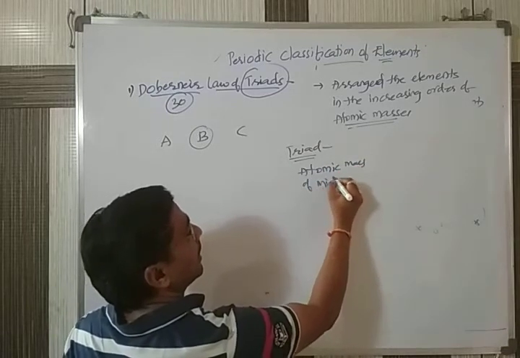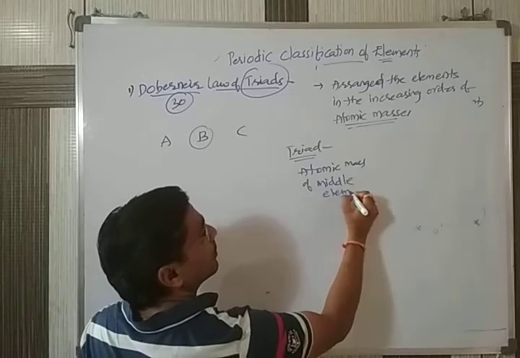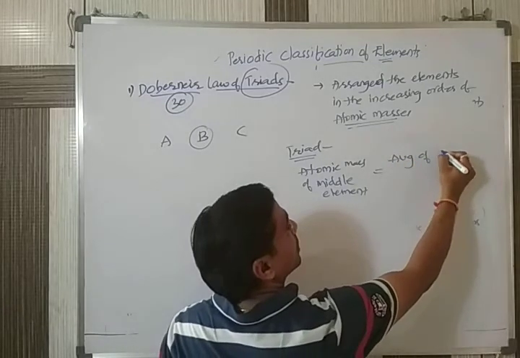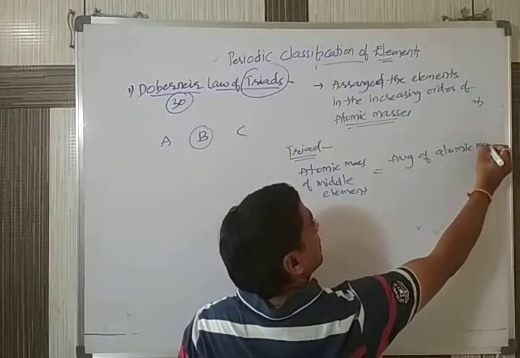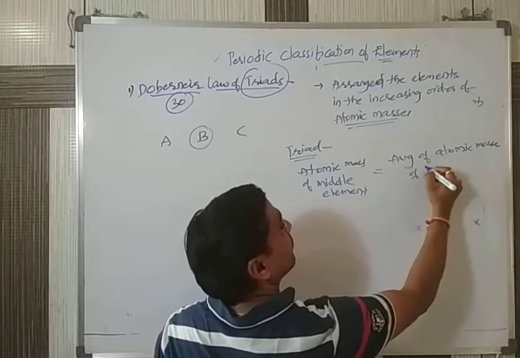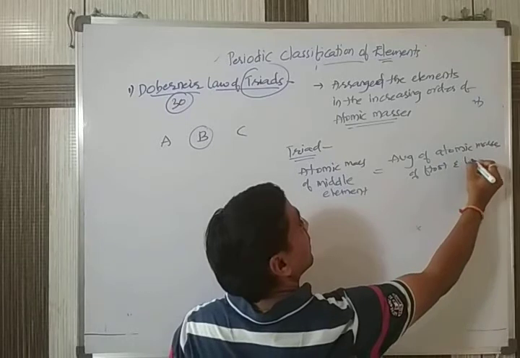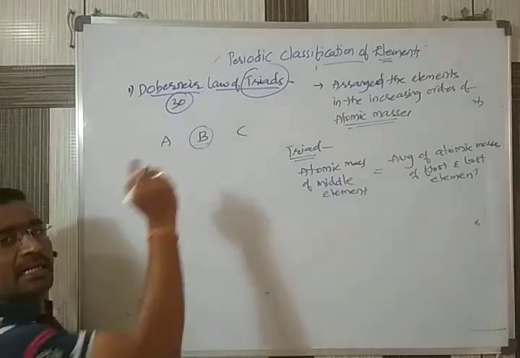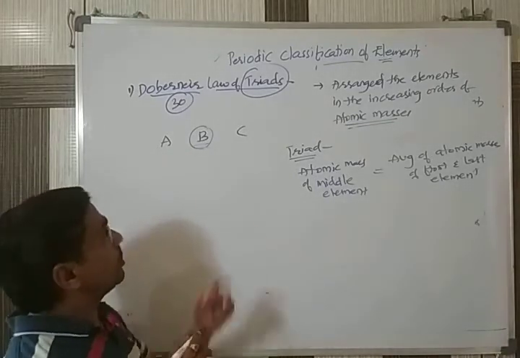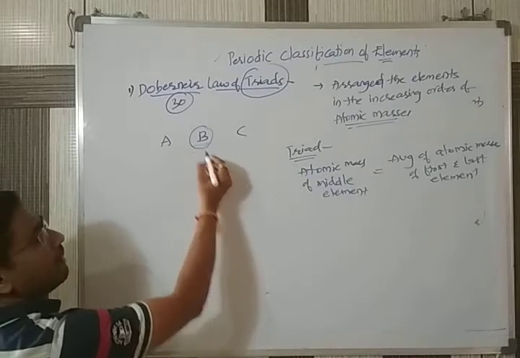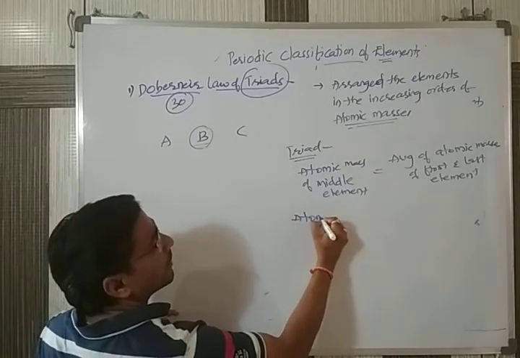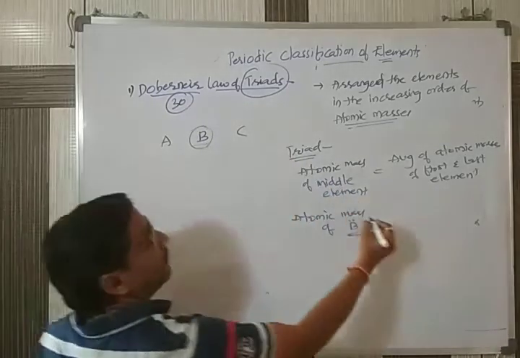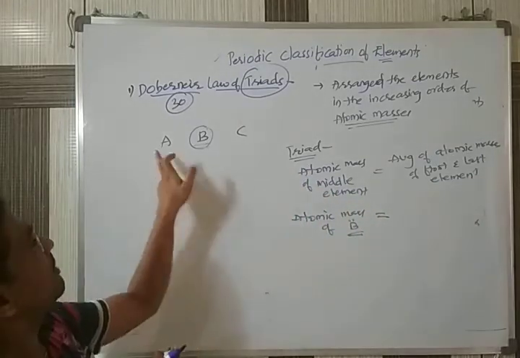The atomic mass of the middle element should be equal to the average of the atomic masses of the first and last element. You see here, B is the middle element. So the atomic mass of B should be equal to the average of the atomic masses of the first and last. What is the first element?